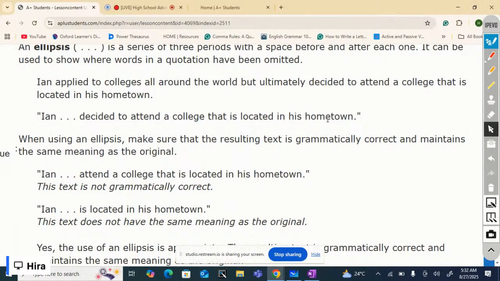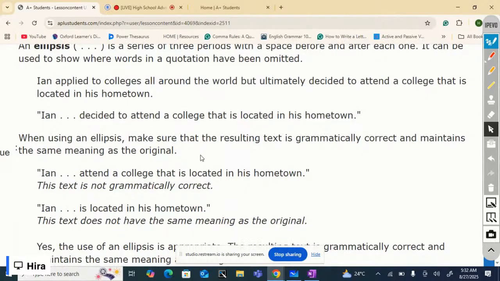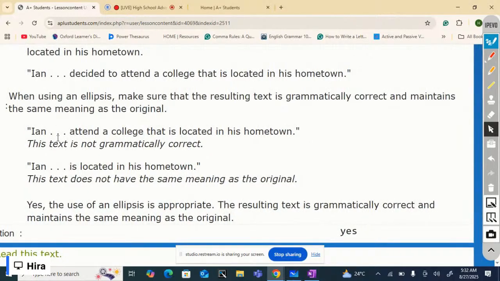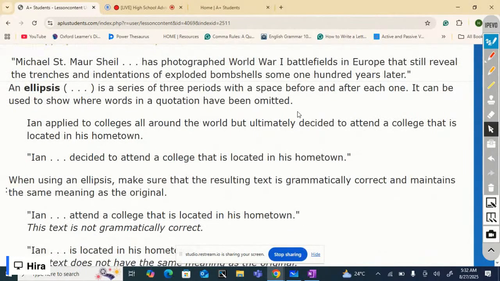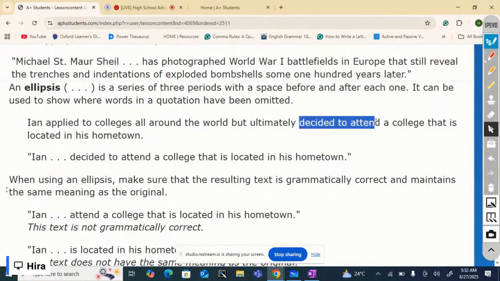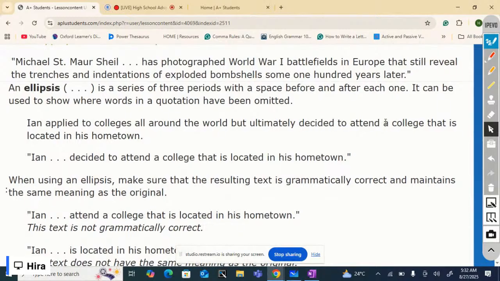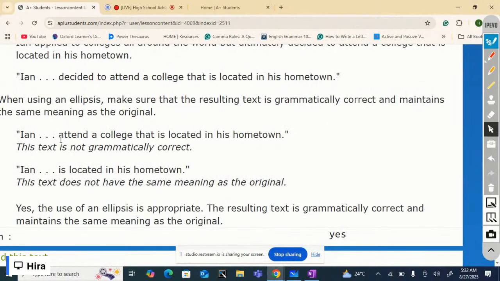So I told you before explaining this that it is not a random or spontaneous omission of words. What can be a random omission of words and use of an ellipsis? This one: Ian attend a college that is located in his hometown. This is not grammatically correct because the sentence uses past tense, decided to attend, and in this one, past tense is not used.